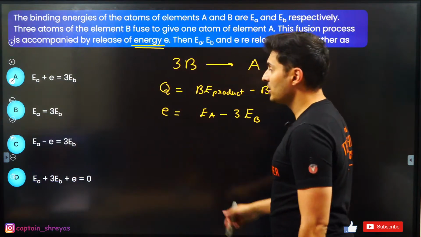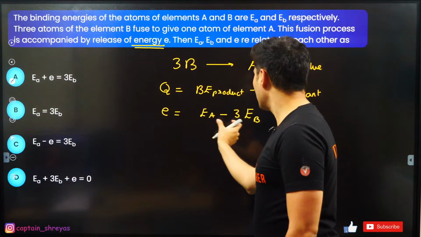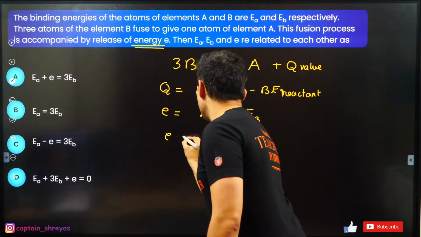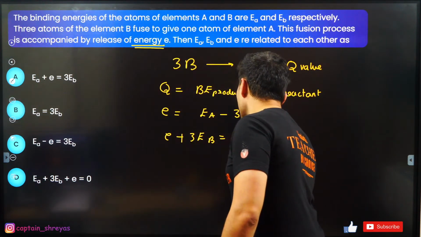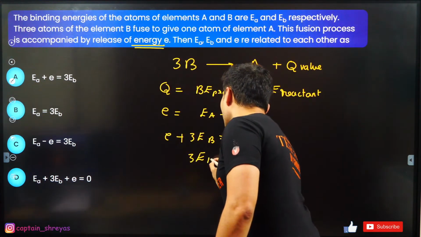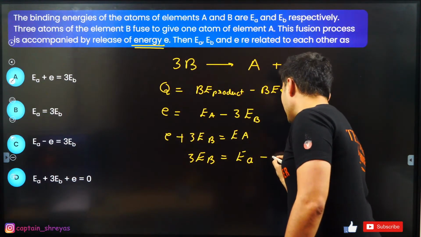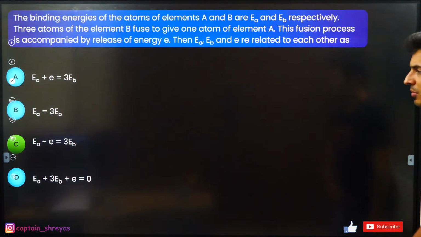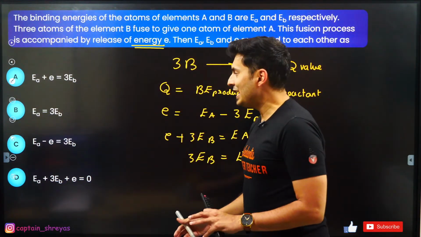See which of the options will match. I think option C might match, because if you shift this over there, it will become E plus 3 times EB is equal to EA. Now 3 times EB will become EA minus E. That's it. So I think it is option number C. Yes, it is. You can see that. Very nice. So it is not D, it is not B.